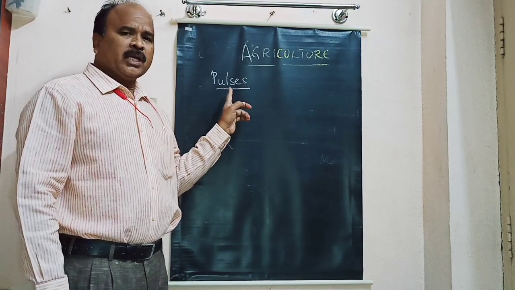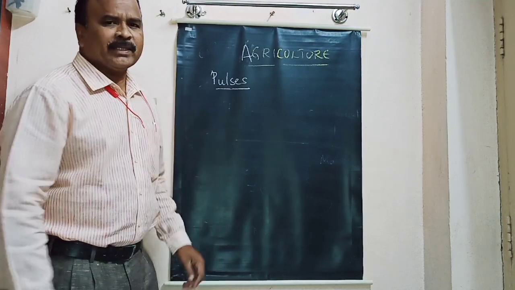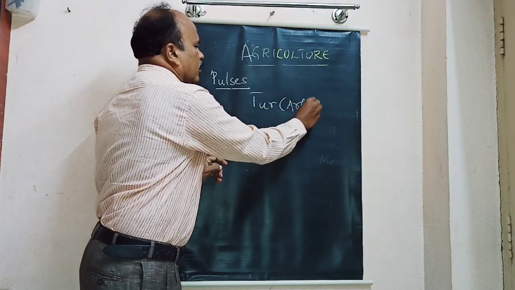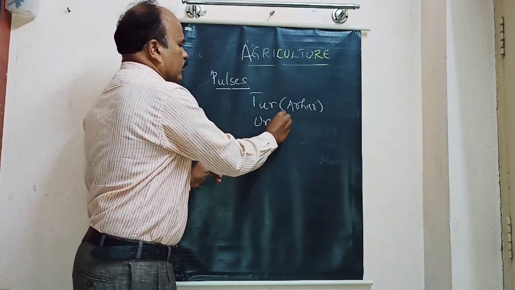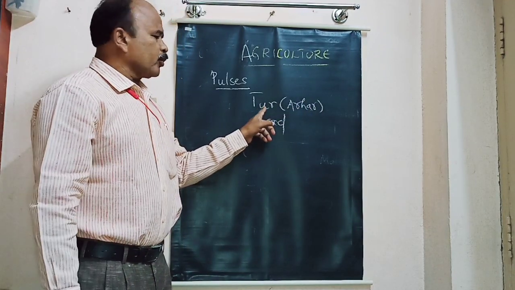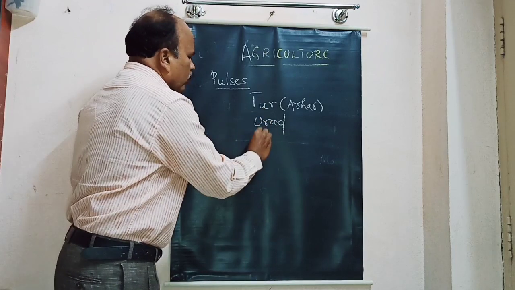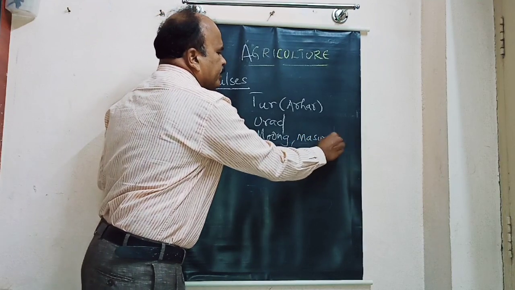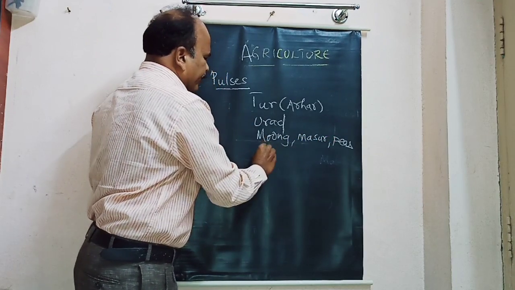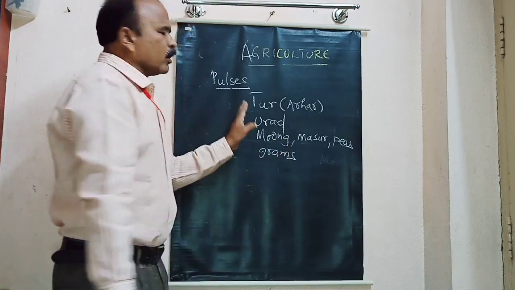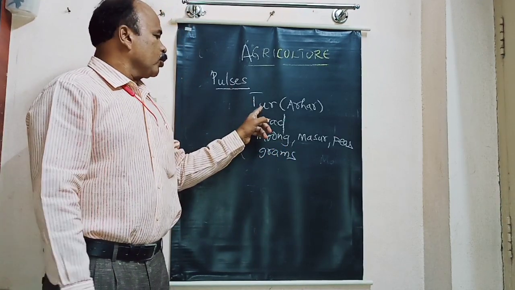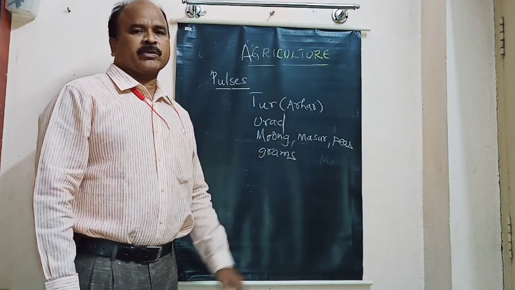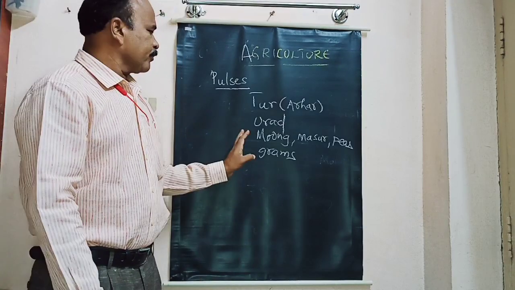Our next crops are pulses. So what are pulses? Tuvar or arhar, urad, which means minapappu, tuvar means tuvar dal, moong, mazur, peas, and different types of grams together are called pulses.